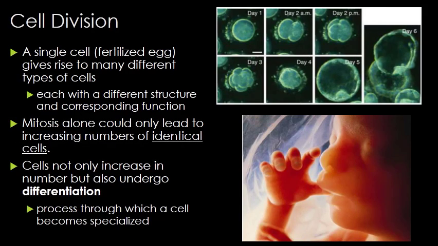In development of most multicellular organisms, a single cell gives rise to many different types of cells, each with a different structure and corresponding function. Essentially, a fertilized egg becomes a different organism over time. So the fertilized egg gives rise to a large number of cells through mitotic cell division, but the process of cell division alone can only lead to increasing numbers of identical cells. So as cell division proceeds, the cells not only increase in number, but also undergo differentiation, which is a process in which a cell becomes specialized in both form and function.